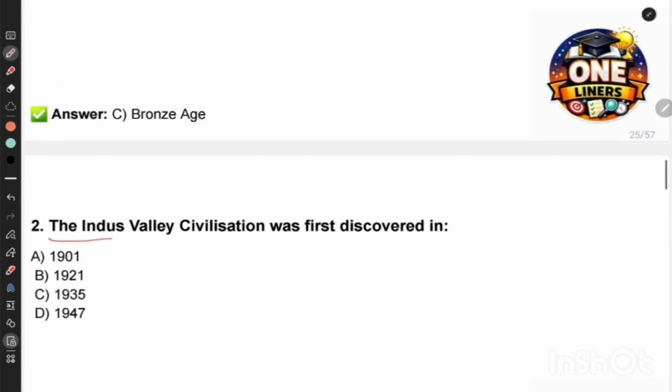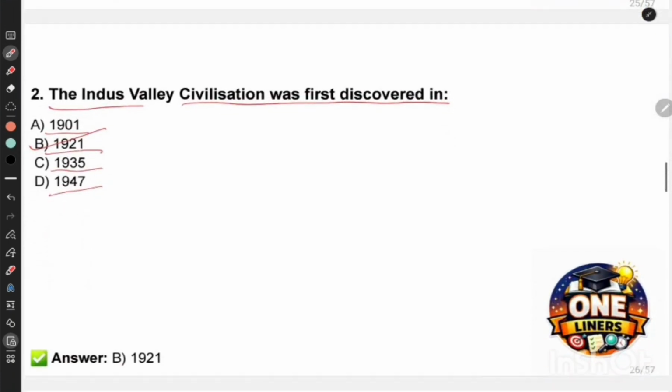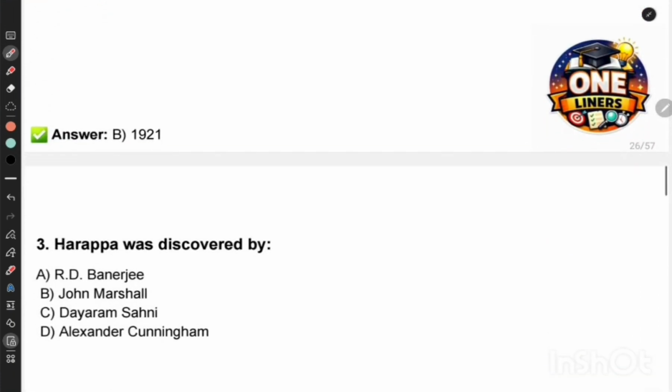Next question. The Indus Valley civilization was first discovered in. Options are 1901, 1921, 1935, 1947. So the correct answer is 1921. Next question. Harappa was discovered by. Options are R.D. Banerjee, John Marshall, Dayaram Sani, Alexander Cunningham. The correct answer is Dayaram Sani.